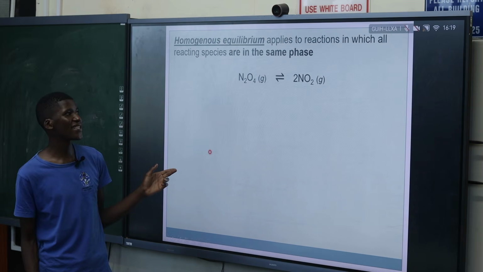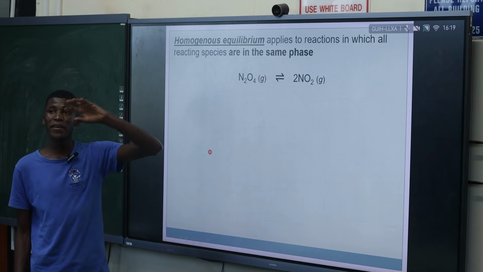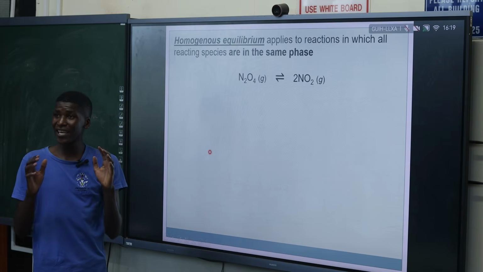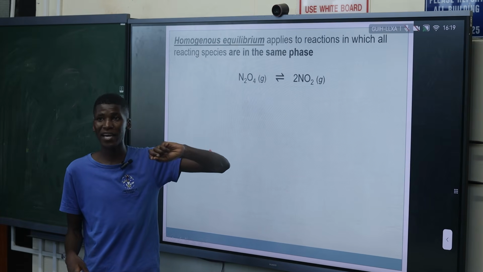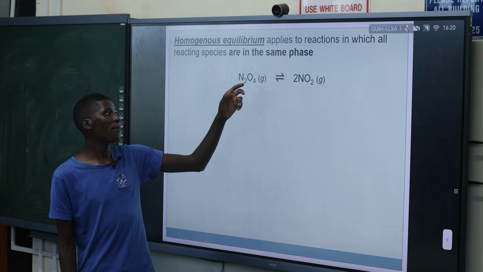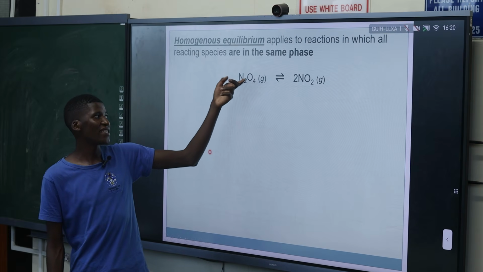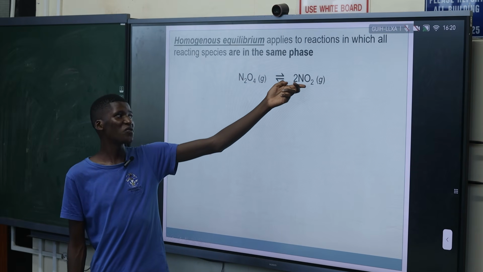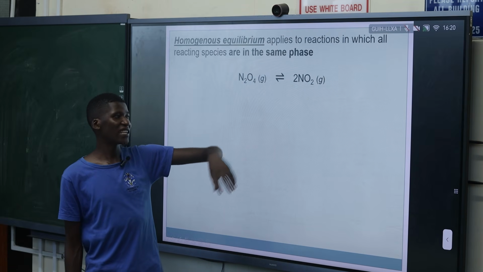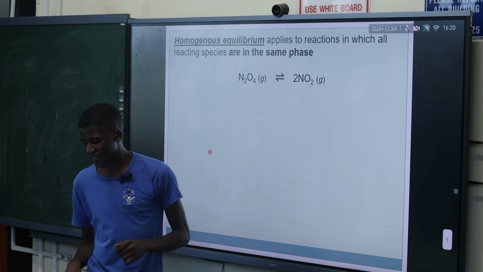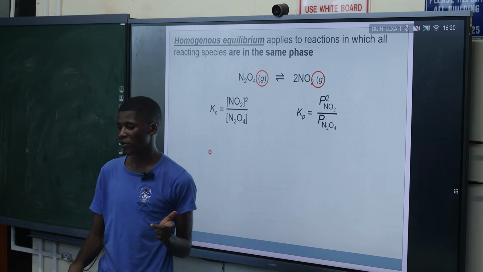But when we go to a homogeneous equilibrium, it applies to one reaction whereby we've got the same phase. It means all the chemical species, all the chemical substances in the system, are in the same state of matter. For example, N2O4, dinitrogen tetraoxide, is a gas that decomposes to form this other gas. So in this reaction, we've got only gases in the system, so we've got the same phase, it's a homogeneous equilibrium.